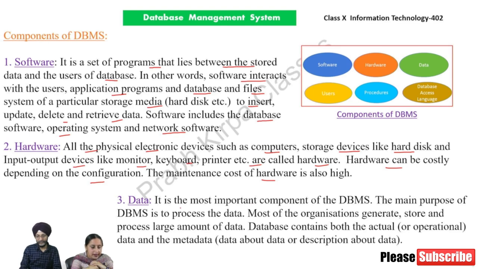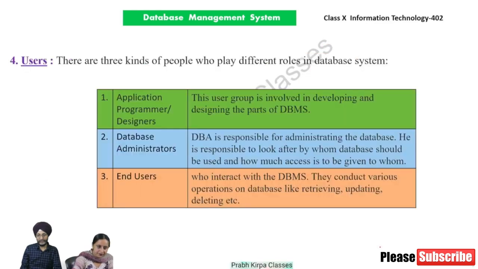Third, data. It is the most important component of the DBMS. The main purpose of DBMS is to process the data. Most organizations generate, store, and process large amounts of data. A database contains both the actual or operational data and the metadata, which is data about data or a description of data.